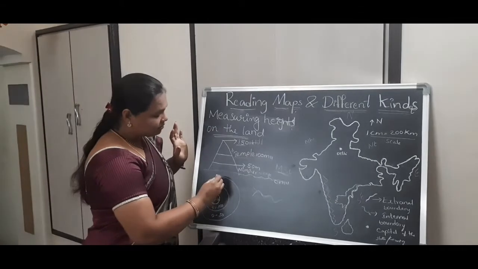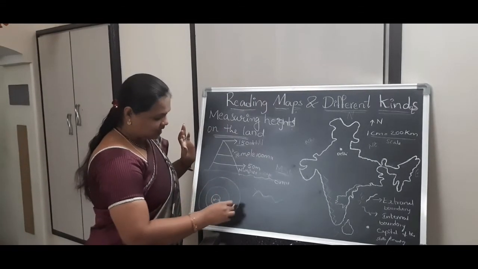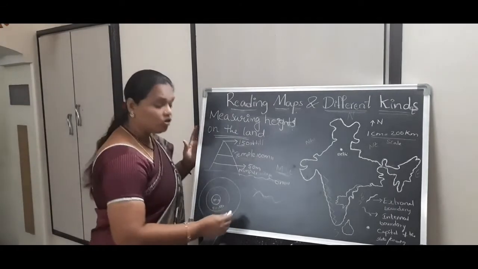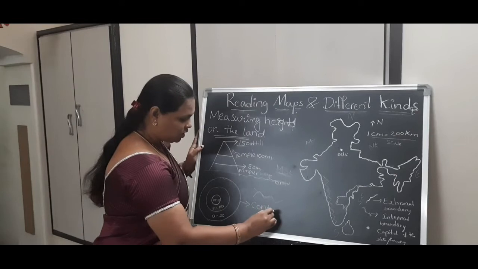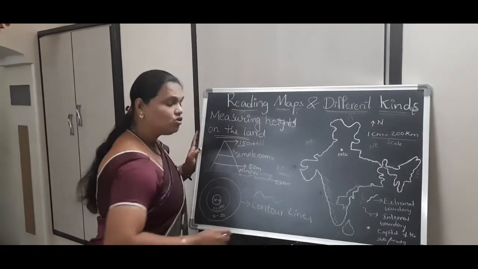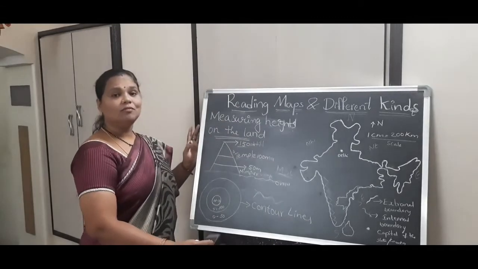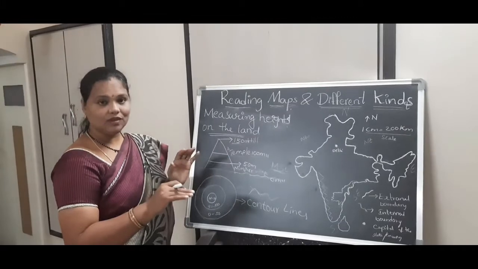And here, the lines which are shown here are called contour lines. What lines? Contour lines. A contour is a line which connects the equal heights of the area.